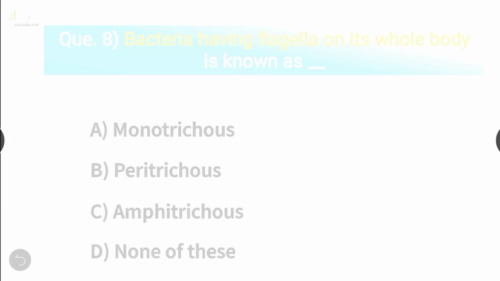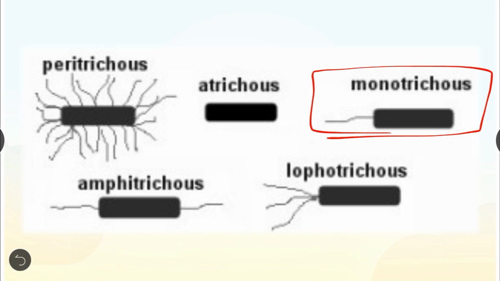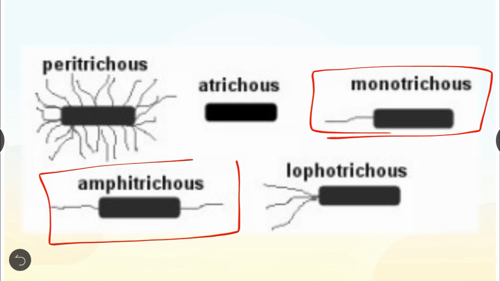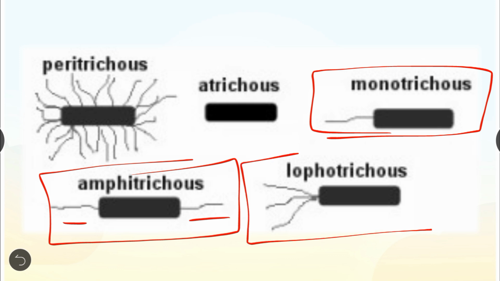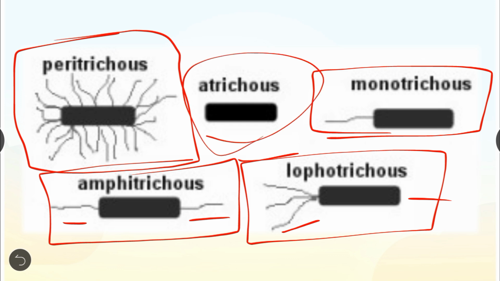Let's know more about it. In monotrichous flagella, single polar flagellum is present. In amphitrichous flagella, single flagellum is present on both sides. In lophotrichous flagella, tufts of flagella are present on one or both sides. In peritrichous flagella, many flagella are present all over the body, and bacteria without flagella is called as atrichous.